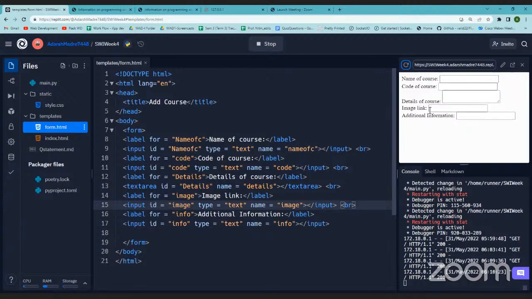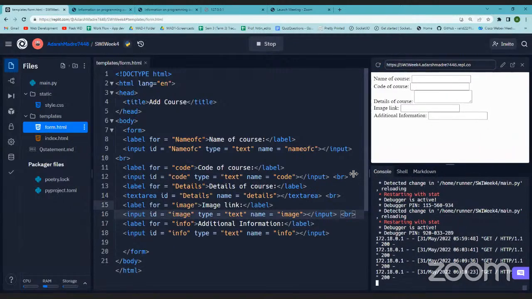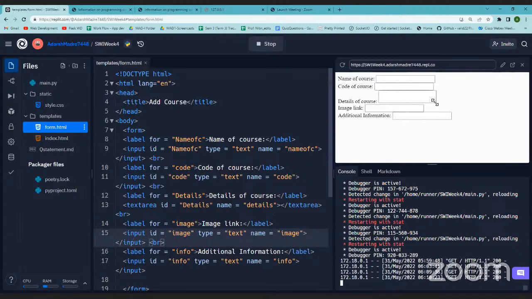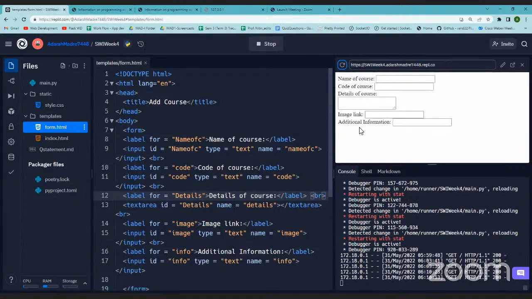If you see this details of course, you see that it is not like the other ones, it is a text area. And if you see here, it can be expanded because it depends on what content you're putting. Doesn't look nice because I want this text area to appear right below. So I'll just add one BR tag here also. Yeah, now it looks better.